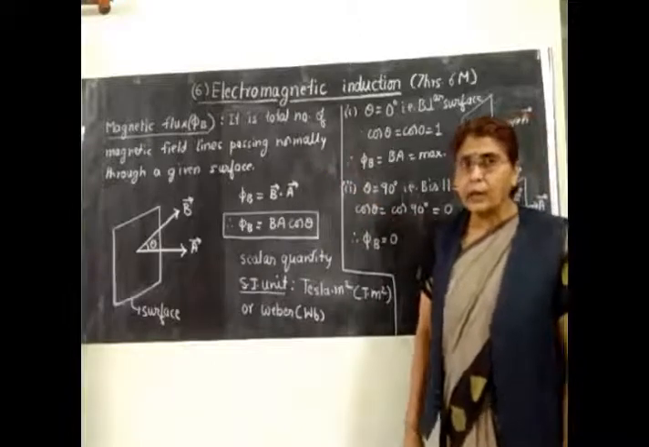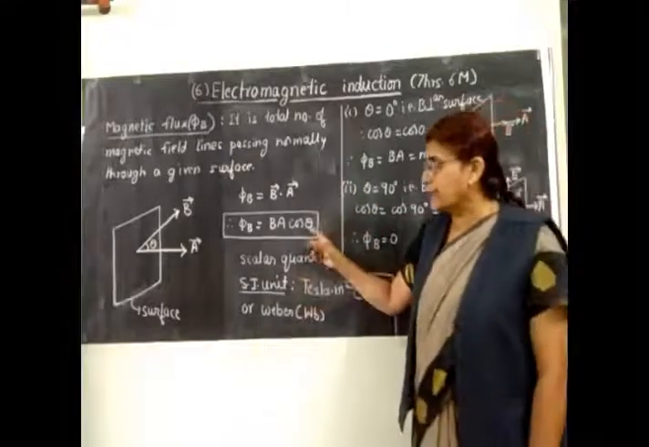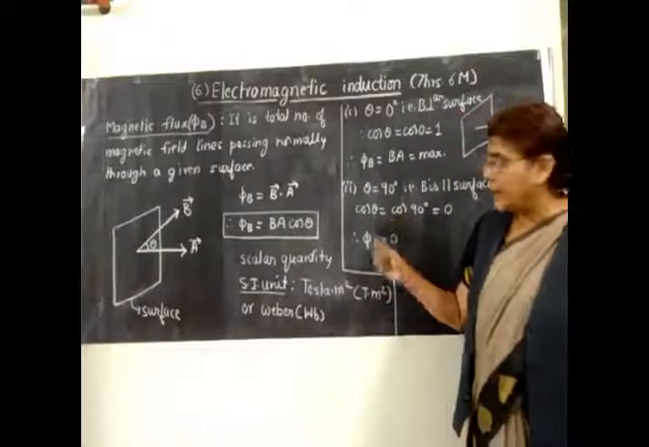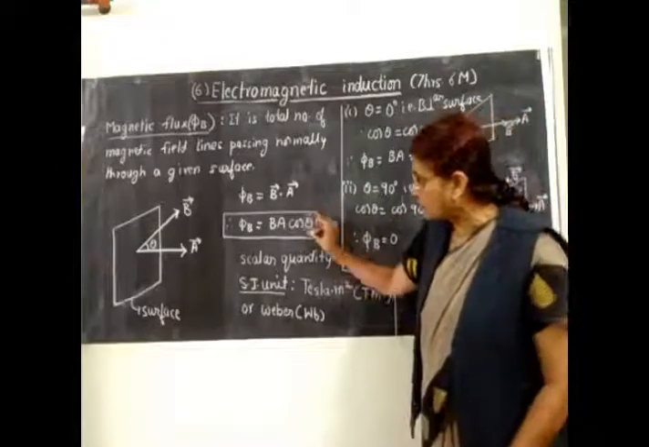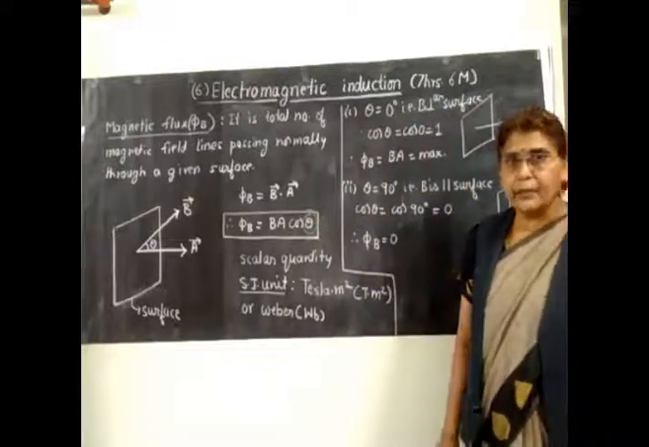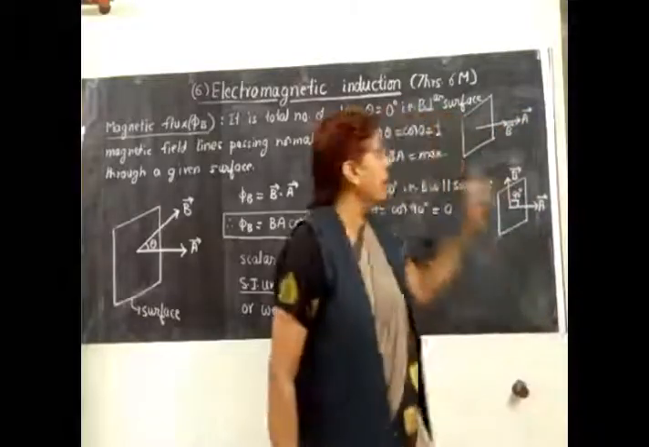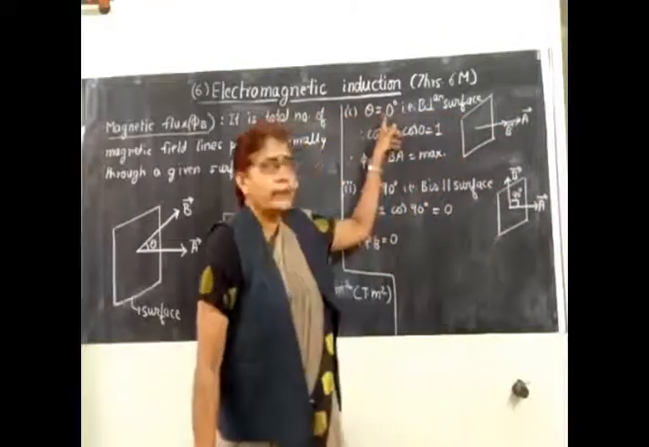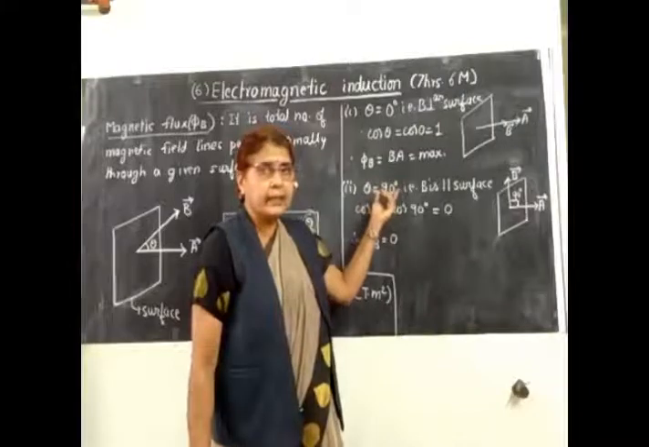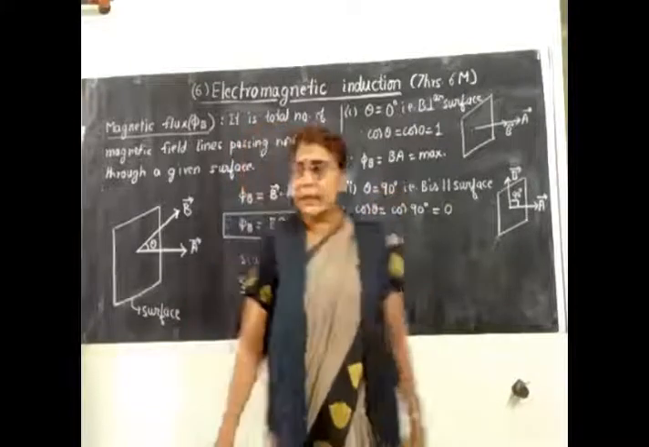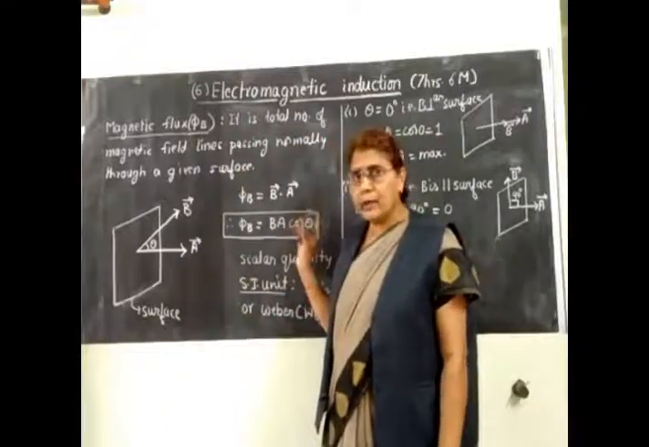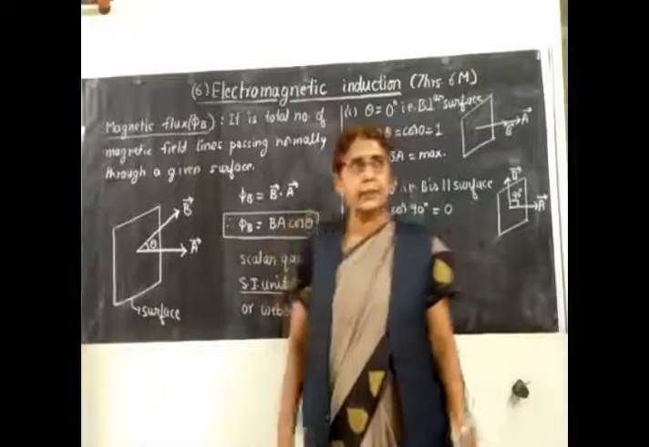Now, we shall find out two conditions. When is the flux maximum and when is the flux zero? That depends upon the angle theta. We shall take two different cases. We shall first take the case theta equals 0 degrees, and then the case theta equals 90 degrees. The only thing you have to do is put the value of cos 0 and cos 90 degrees. So, let us take the first case.